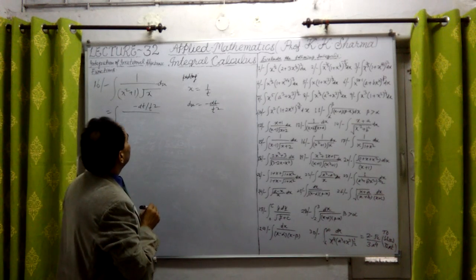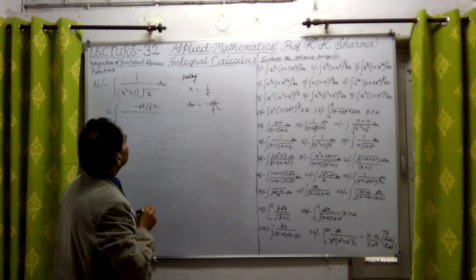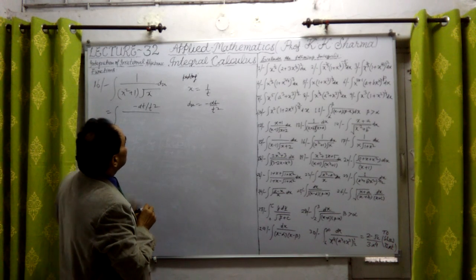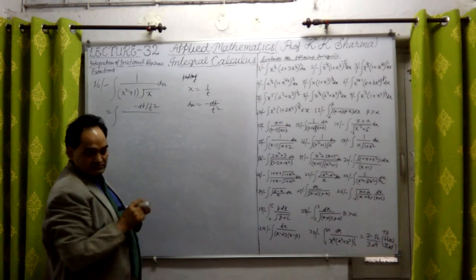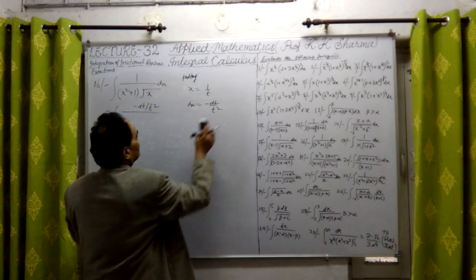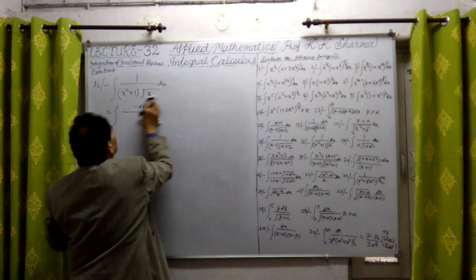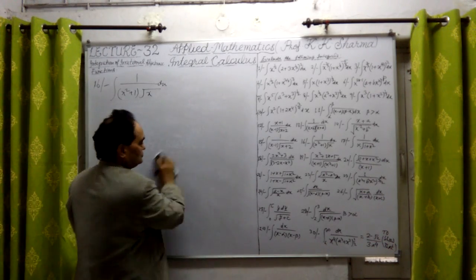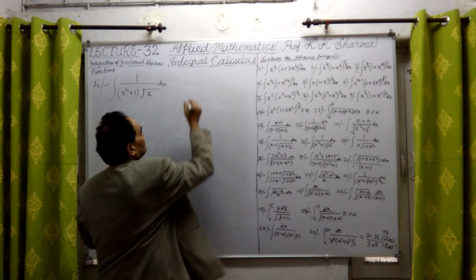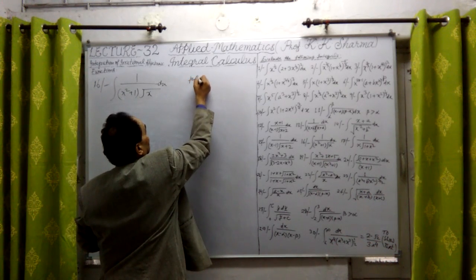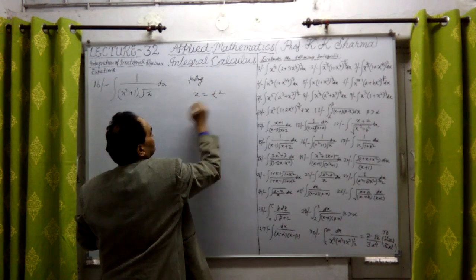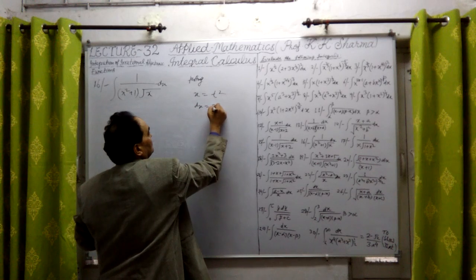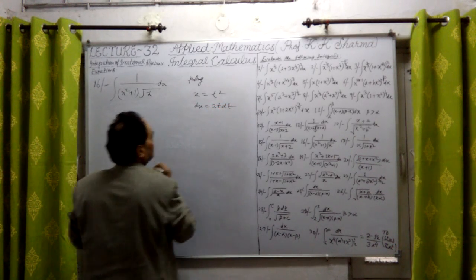No, if I substitute x equal to t square, that will be better. I'm sorry, because here under root t is coming, that is not going to make the difference, but t raised to a power will come out. We have to remove this square root value. Putting x equal to t square, therefore dx equal to 2t into dt, nothing else.